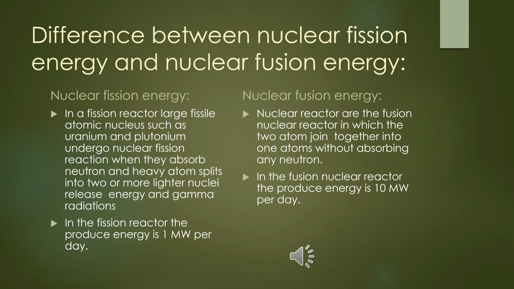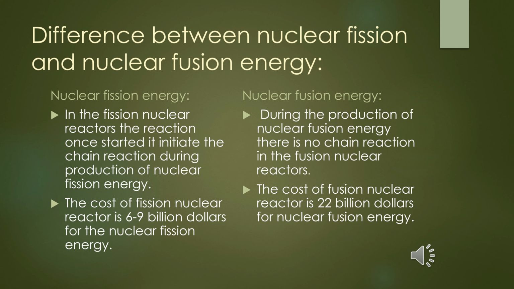In nuclear fission energy, in the fission nuclear reactors, once the reaction is started, it initiates a chain reaction during the production of nuclear fission energy. In nuclear fusion energy, during its production, there is no chain reaction in the fusion nuclear reactors. The cost of a fission nuclear reactor is $6 to $9 billion, and the cost of a fusion nuclear reactor is more than that of fission reactors, at $22 billion for the production of nuclear fusion energy.